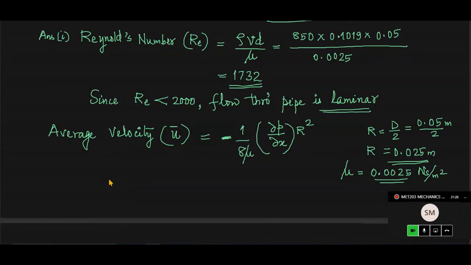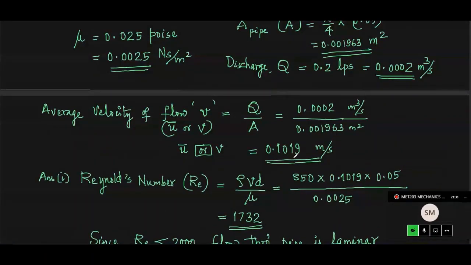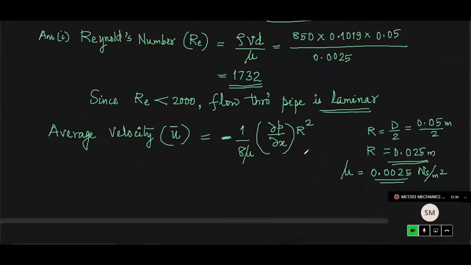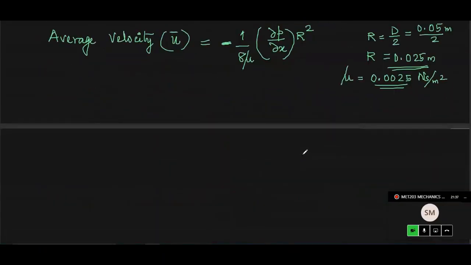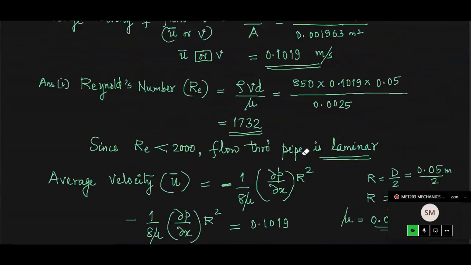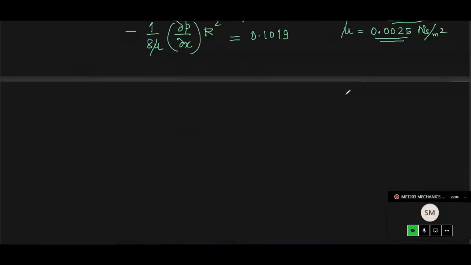So U bar you got. The value of the average velocity, you know, is this one, 0.1019. So U bar is equal to, see the equation, I rewrite it now, minus 1 by 8 mu del P del X, that is the pressure gradient, into radius square. So radius square is equal to U bar. That U bar value, you know, is 0.1019 meter per second. So that we found out already, 0.1019 meter per second, and this radius and all.